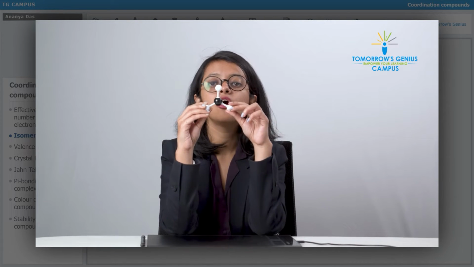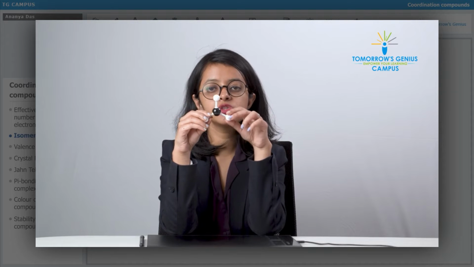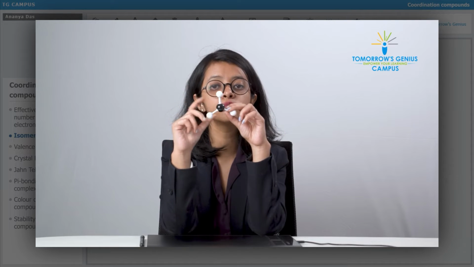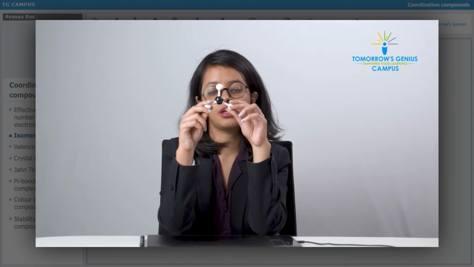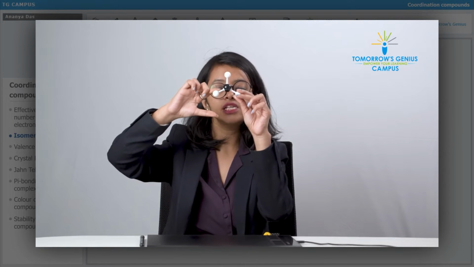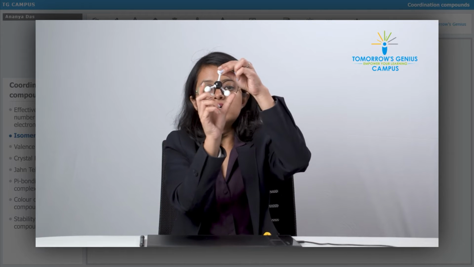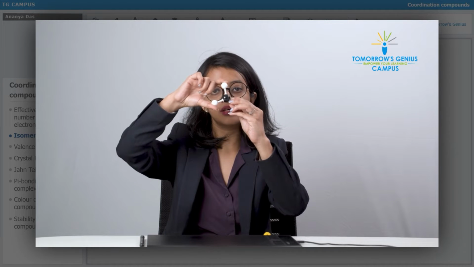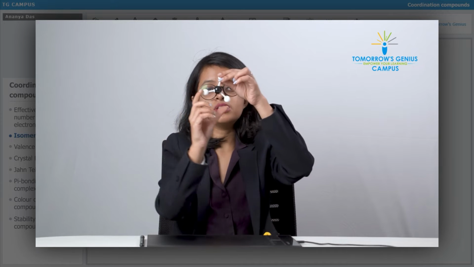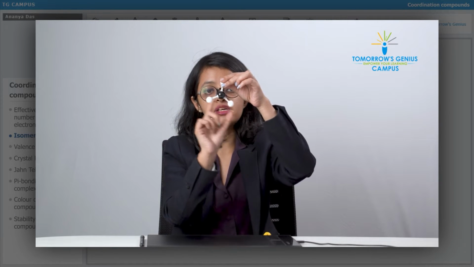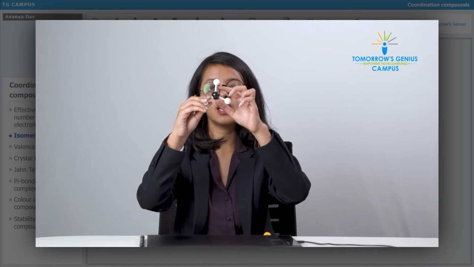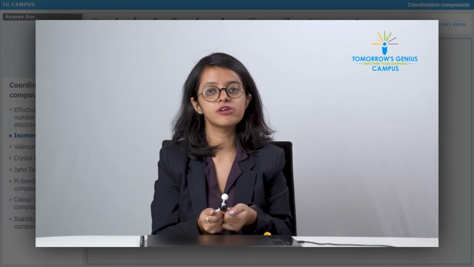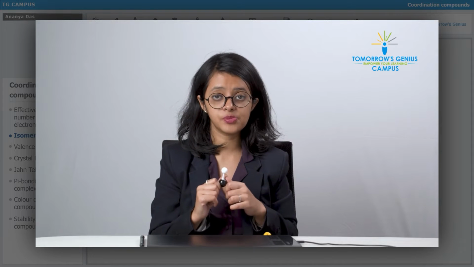Now, as the slide said in our previous videos, we know that there must be at least 2 different bond angles for geometrical isomerism to be present. Between these 2 ligands, the bond angle is 180 degrees. Between the other pairs of ligands, the bond angle is 120 degrees each. There is only one bond angle present and it's not even 180 degrees. So geometrical isomerism is going to be absent.